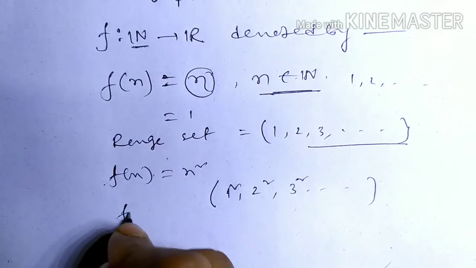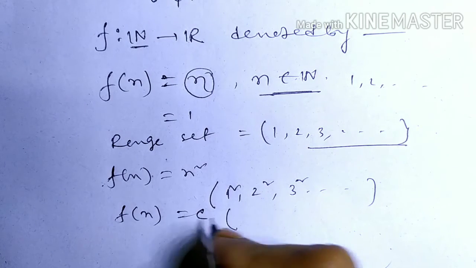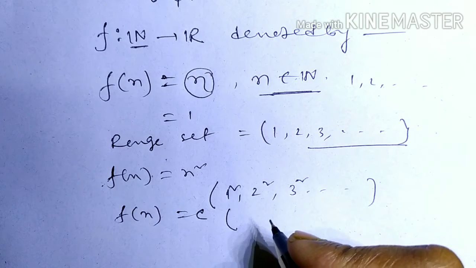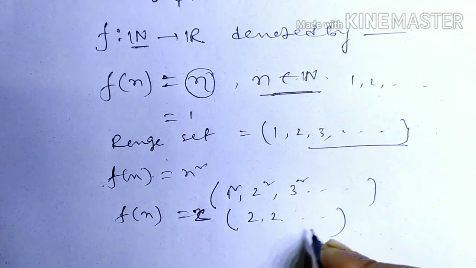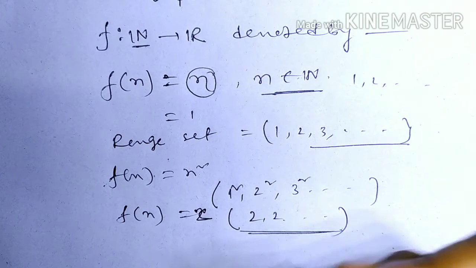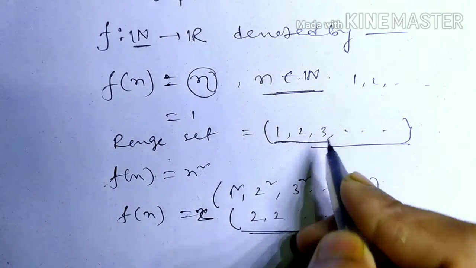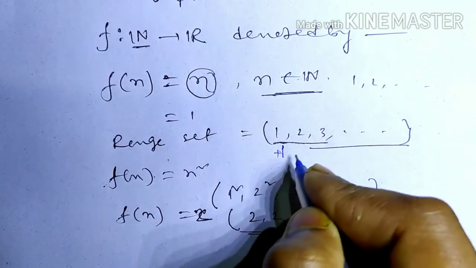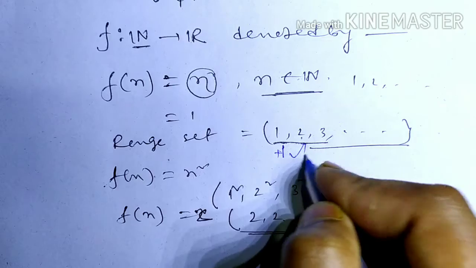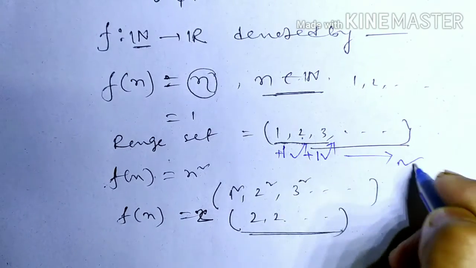And f(n) can also be a constant sequence: choose anything, for example 2, so 2, 2, 2, that is also a constant sequence. So these are examples of sequences. Did you notice 1, 2, 3, 4? We add 1 and get the next one, then 2 add 1 and you get the next one, and it goes on in a process.